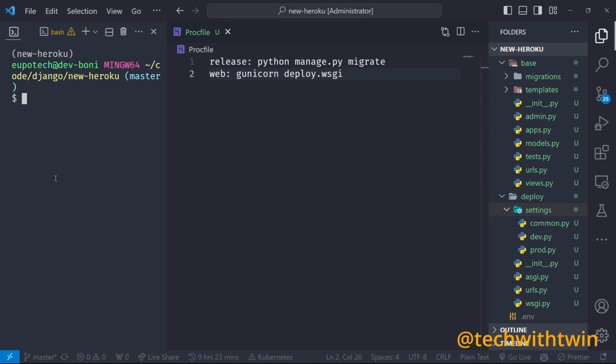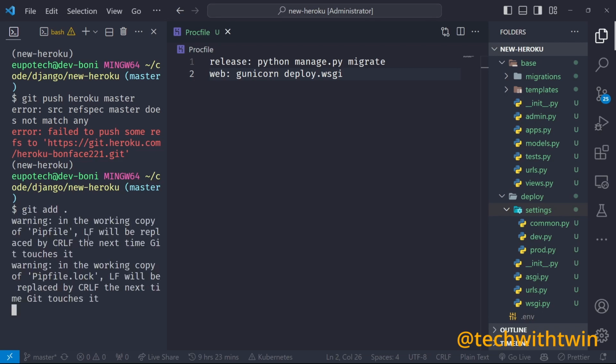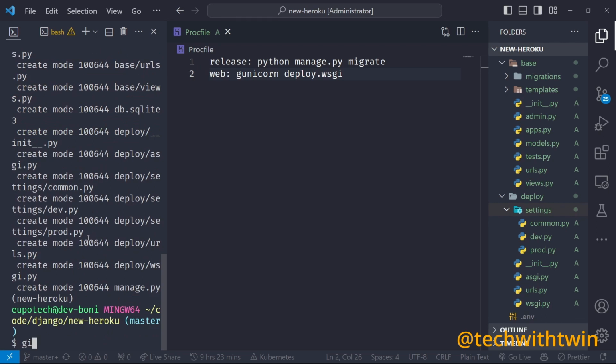So to deploy, just run git push Heroku master. Oh, we did not add anything. So just add a simple message, git push Heroku master.